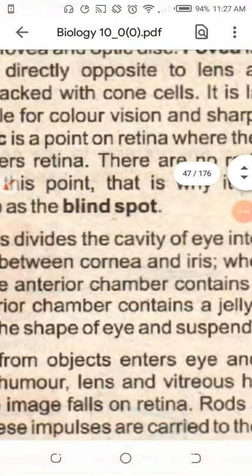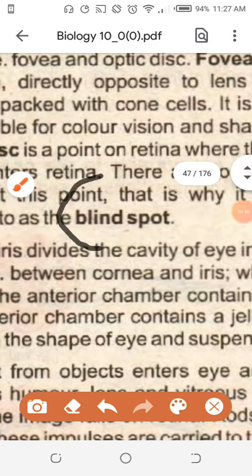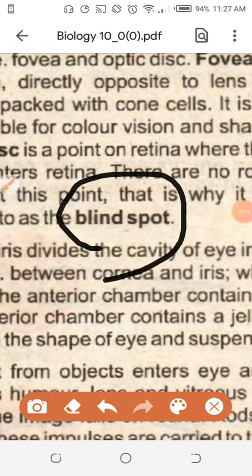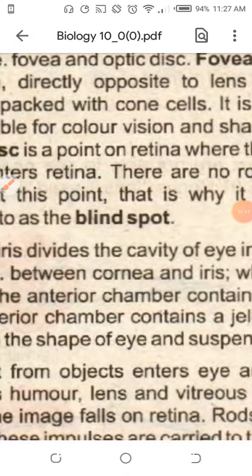So you got the area. What is the blind spot? The area which is without rod shaped cells and cone shaped cells is called a blind spot. And at the blind spot, the nerve arises. What is the name of the nerve which carries the message from the eye to the brain? Optic nerve. The forebrain, the major part of the brain, will interpret the message.